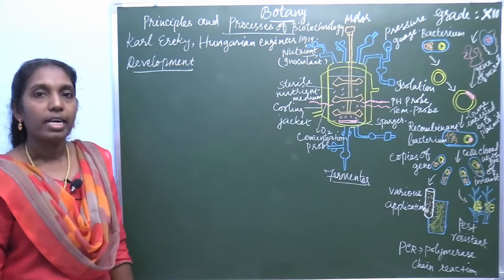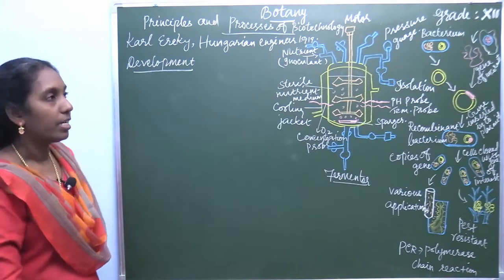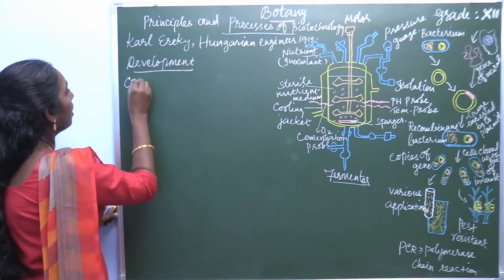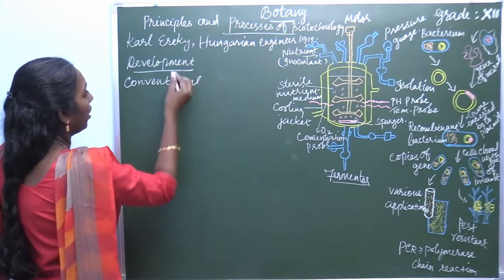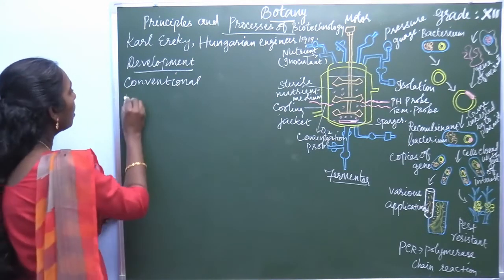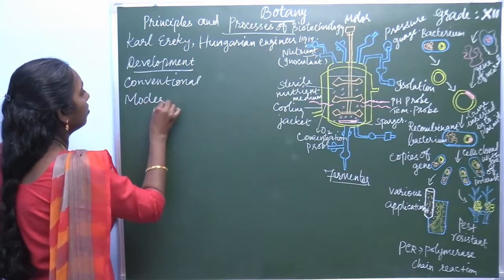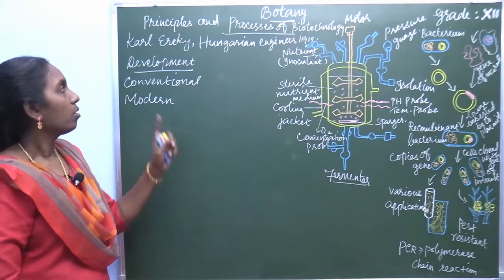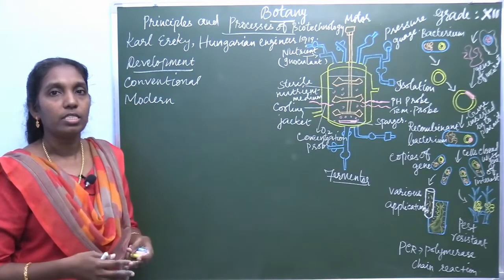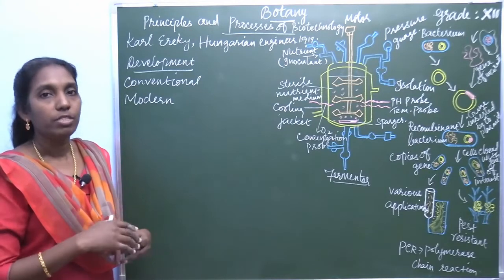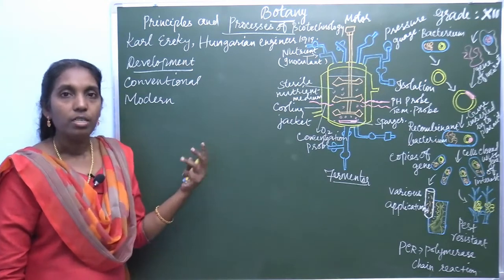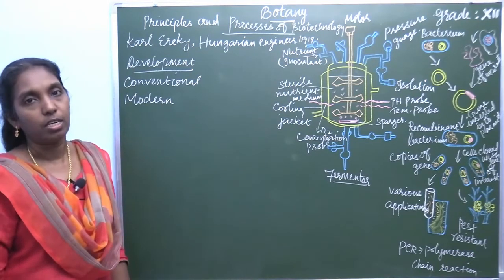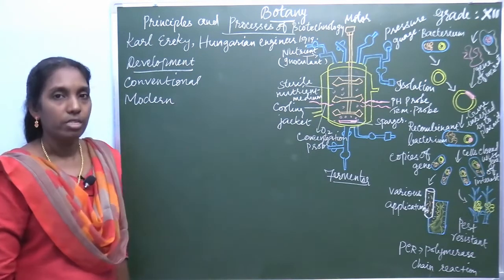One is conventional or traditional biotechnology, or modern biotechnology. The development of biotechnology is classified into conventional and modern. Conventional is the traditional one. Second one, modern biotechnology. What is meant by conventional?